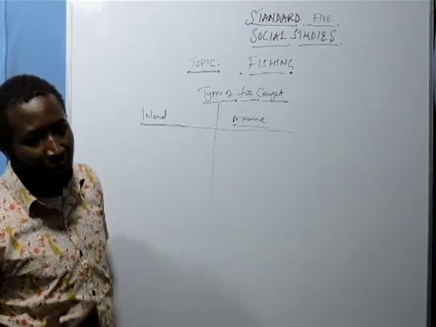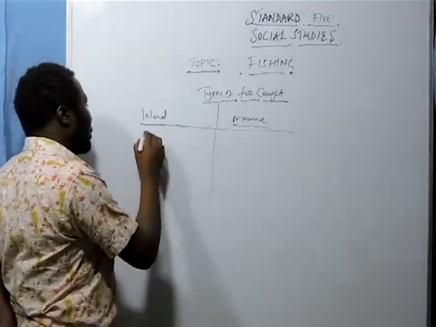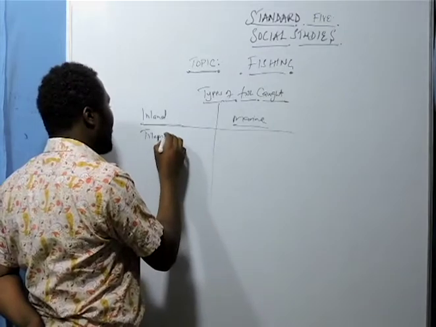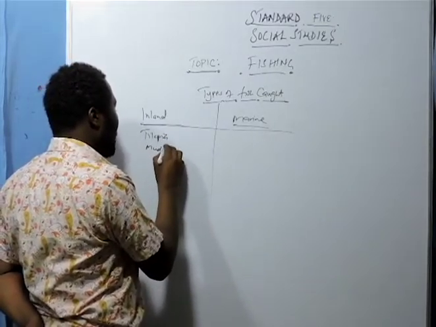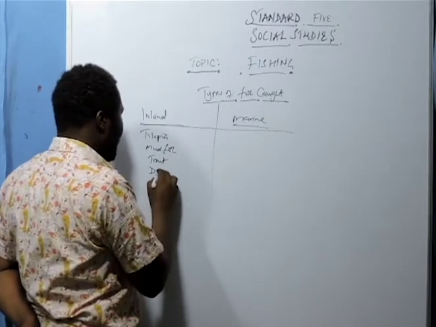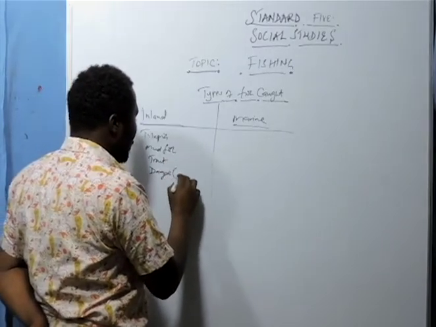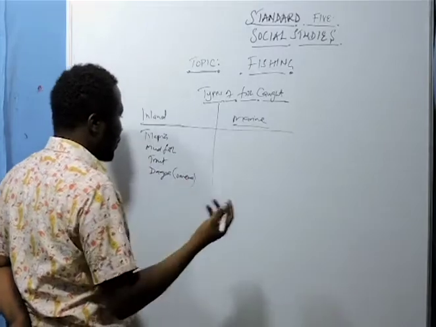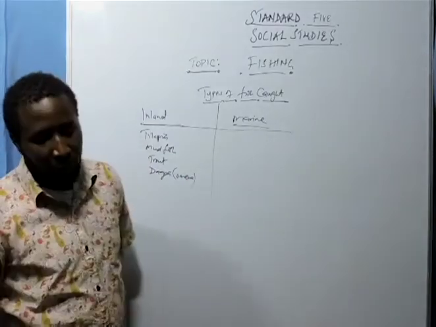We have tilapia, mudfish, and trout. We have the daga, also known as omena, and I know a lot of people love omena.